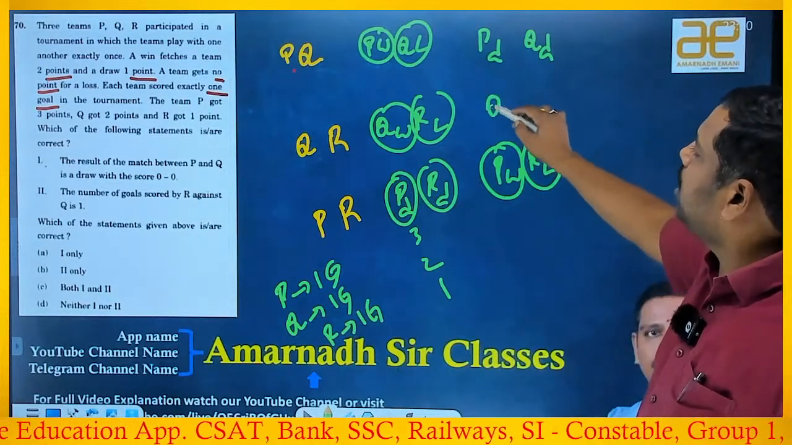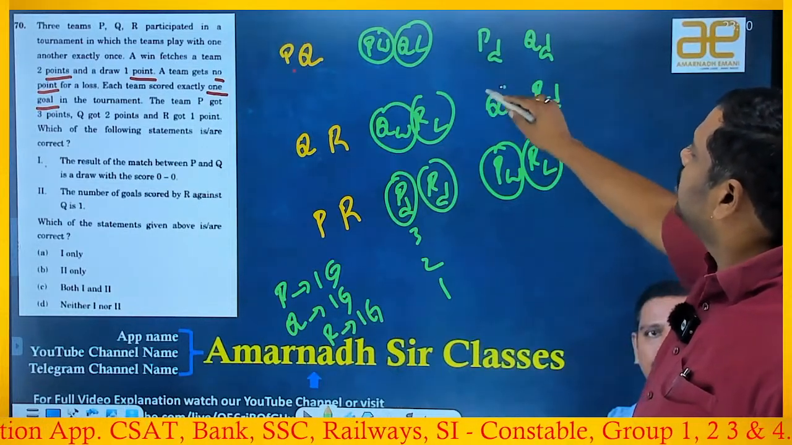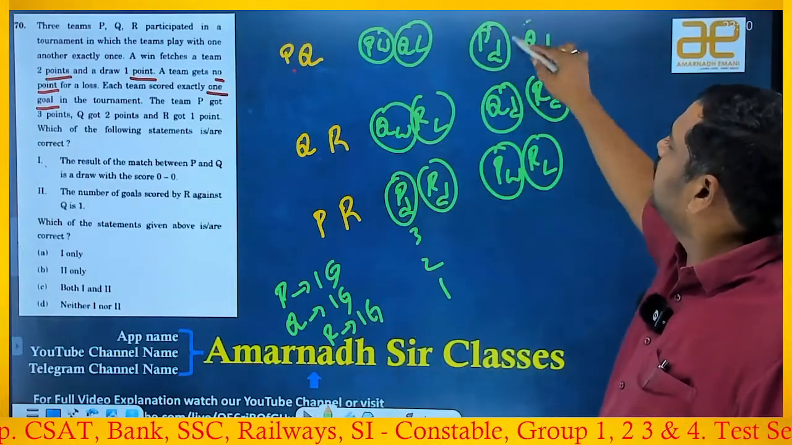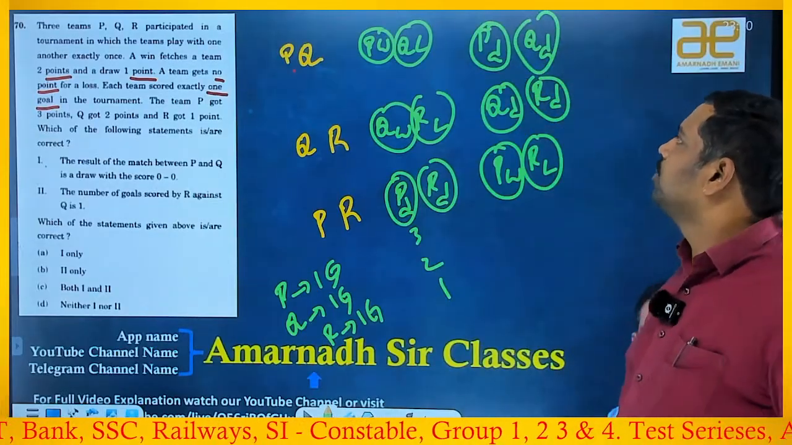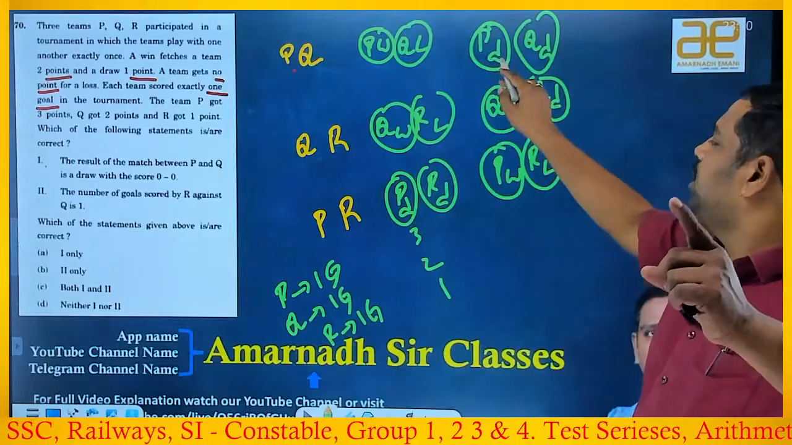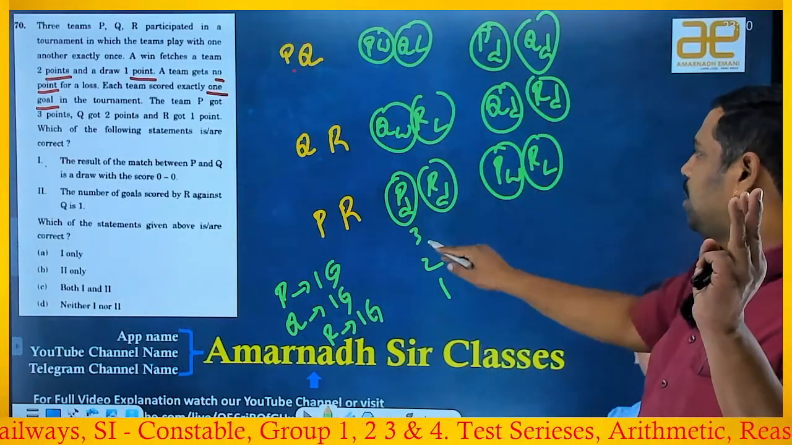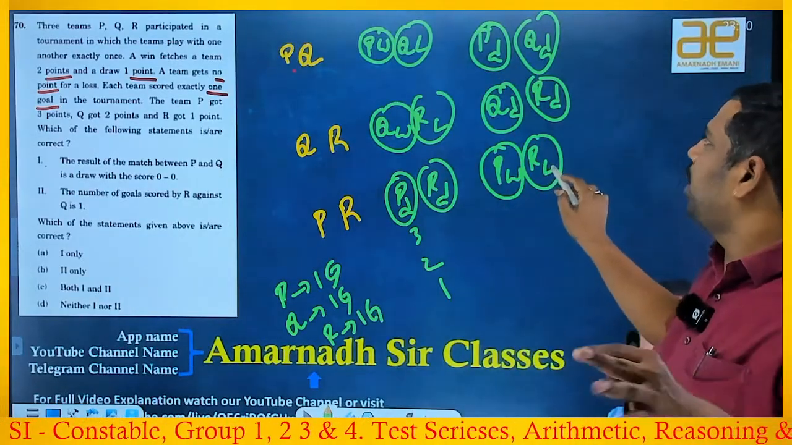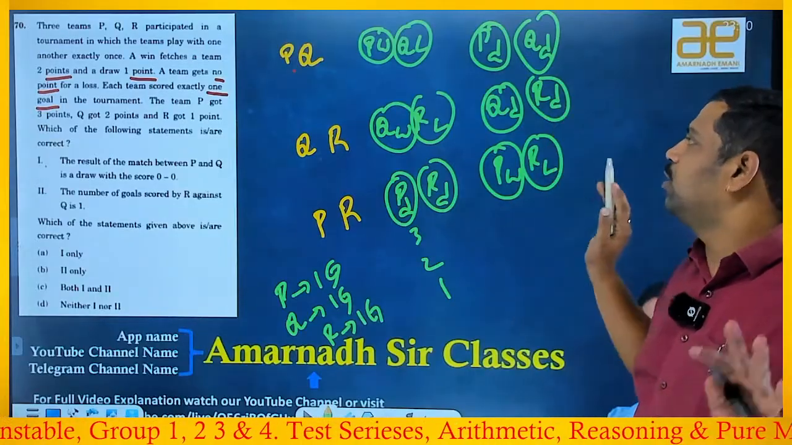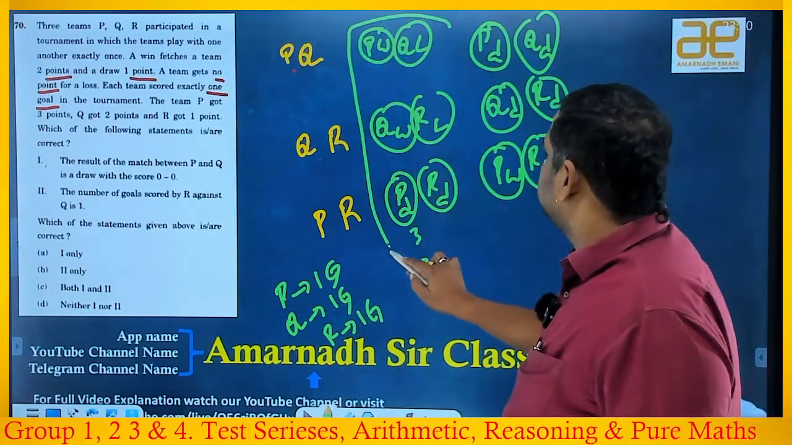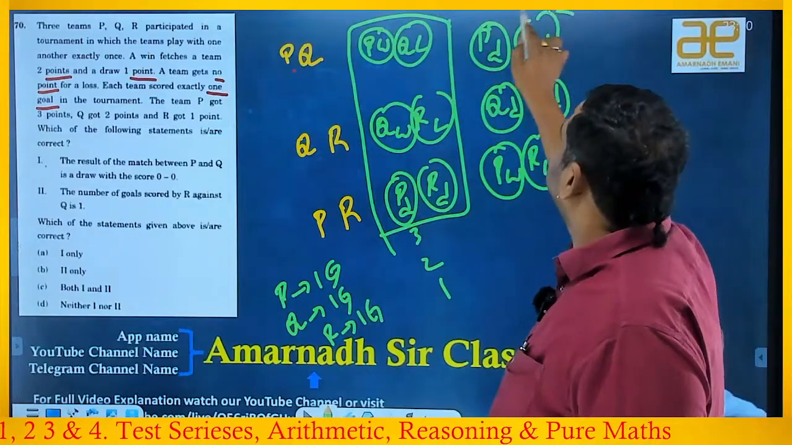Now coming to here, P draw, Q draw means definitely Q already bagged one point. So now Q and R should also draw. Then what happens? So here 2 points it got. P drew here, 1 point. P won here, 2 points, 3 points, happy. R lost, no point. R drew, 1 point, satisfied. These two are the possibilities that we have. One possibility and second possibility.